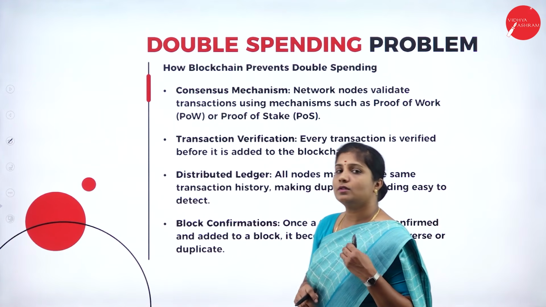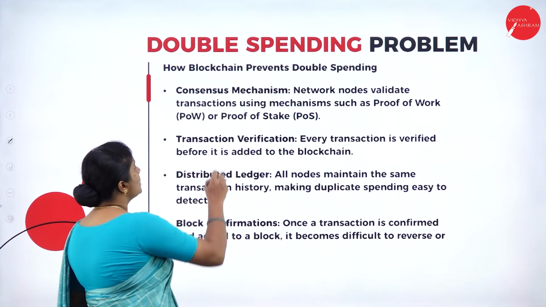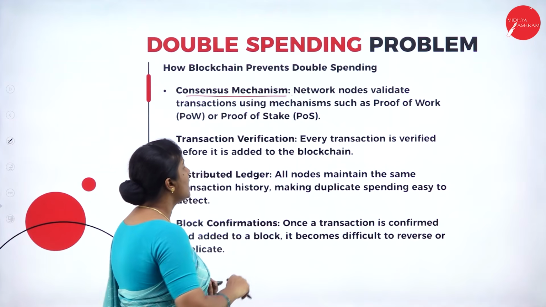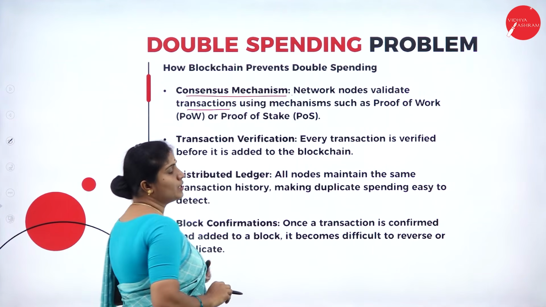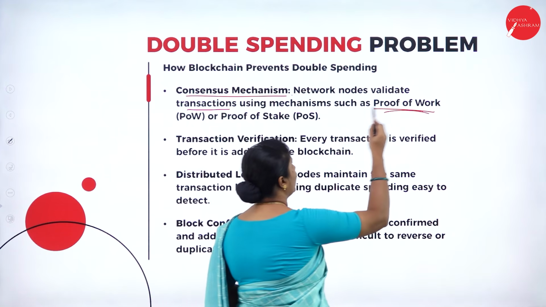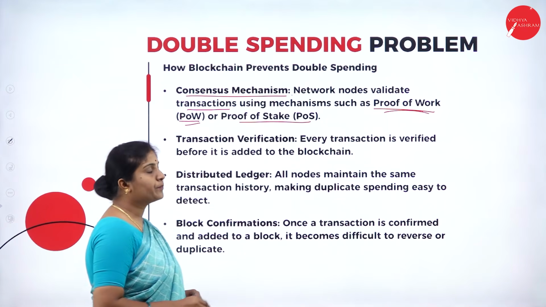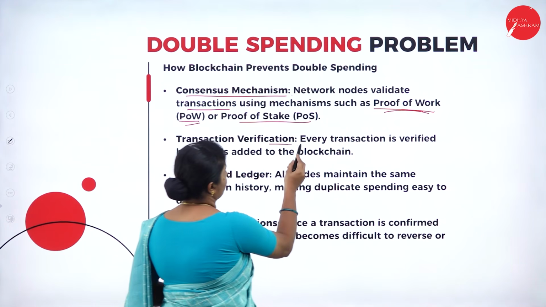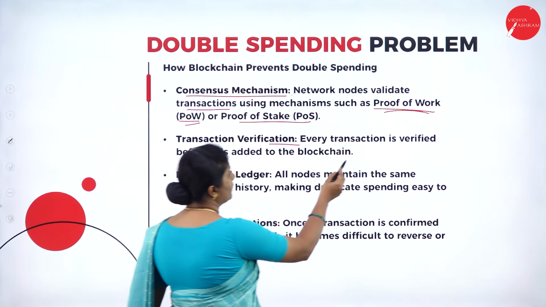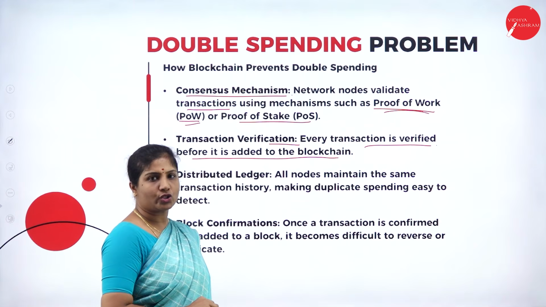So how does blockchain prevent this double spending problem? Through the consensus mechanism. Each network node validates the transaction using a mechanism such as proof of work, that means PoW, or proof of stake. Next point is transaction verification. Every transaction is verified before it is added to the blockchain.